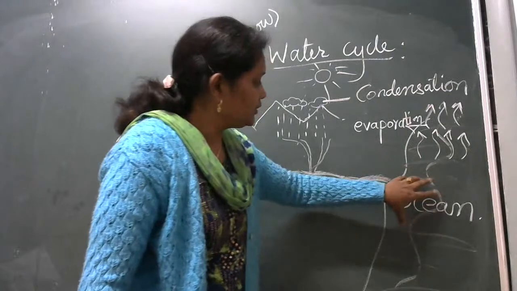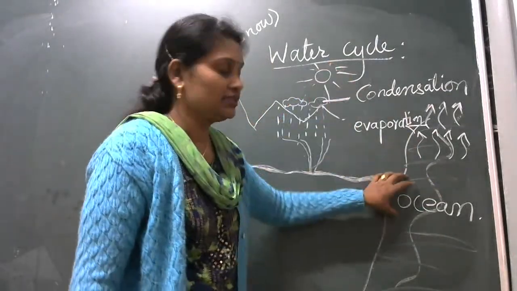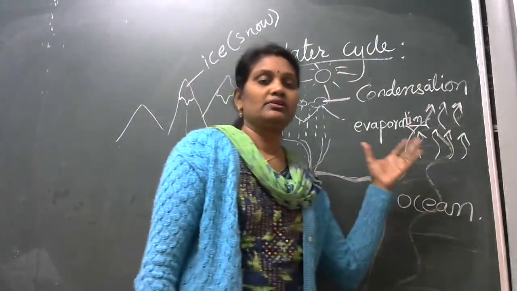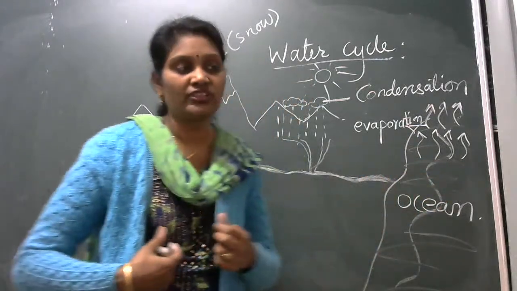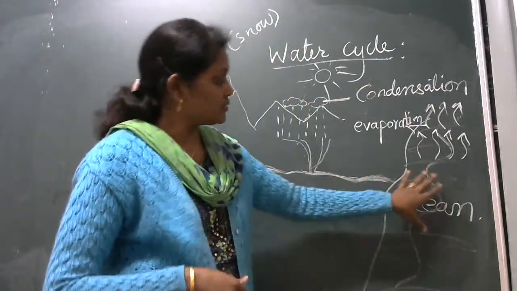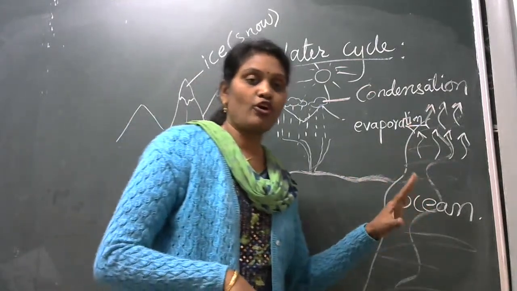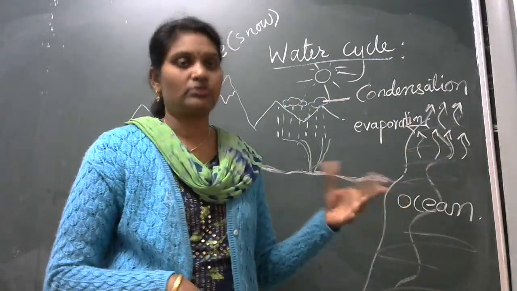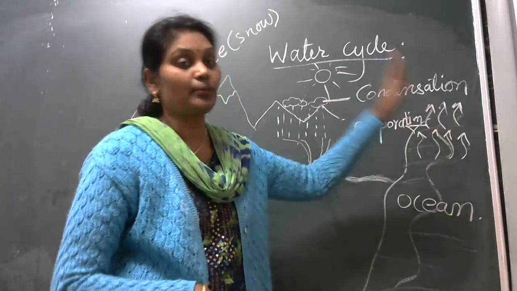Due to the heat of the sun, the water is getting converted into vapors. The liquid form is converted into vapors or steam, and it rises up.